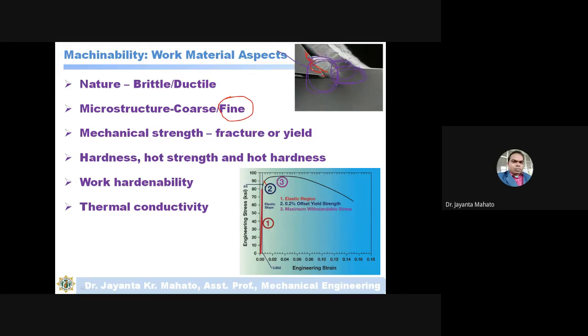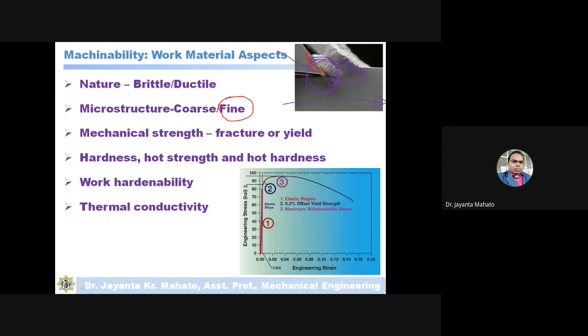Sorry, if the cutting material has a more thermal conductivity then this heat will transfer to the non-cutting zone. ओके तो जो मशीनिंग हो गया ठीक है.